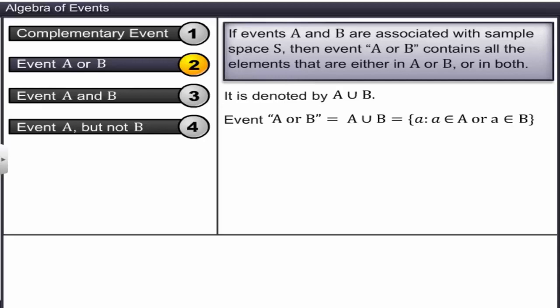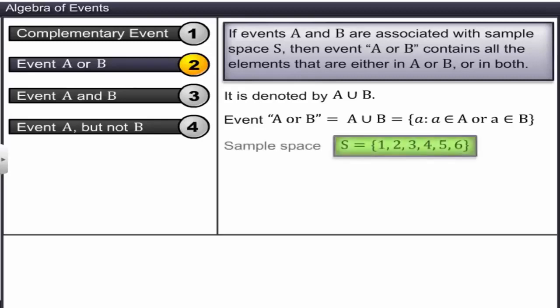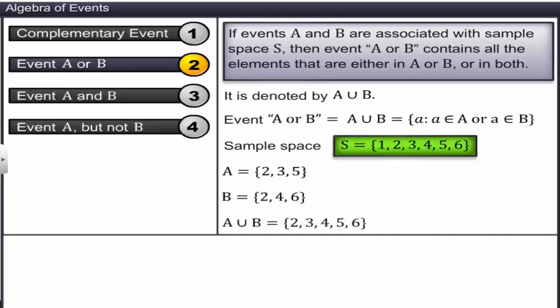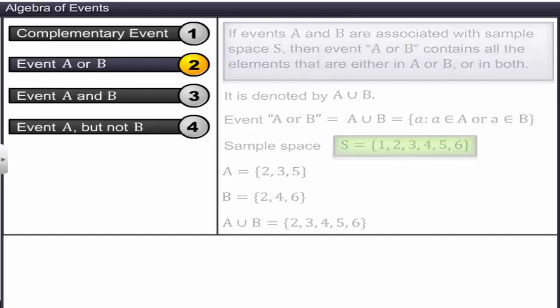Consider the sample space shown where a die is rolled. Let event A be the occurrence of prime numbers and event B be the occurrence of even numbers. Now, event A or B can be obtained as shown. Let's look at another experiment where two coins are tossed simultaneously.